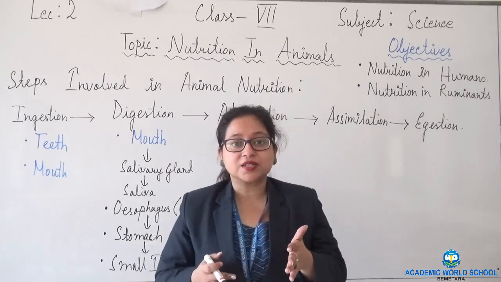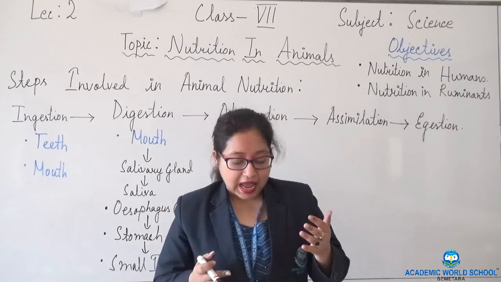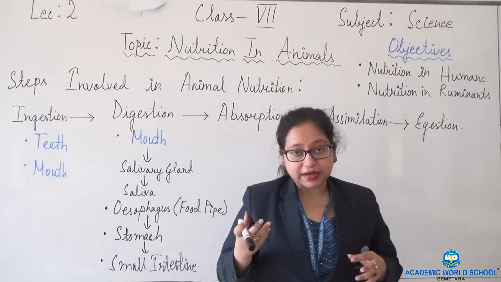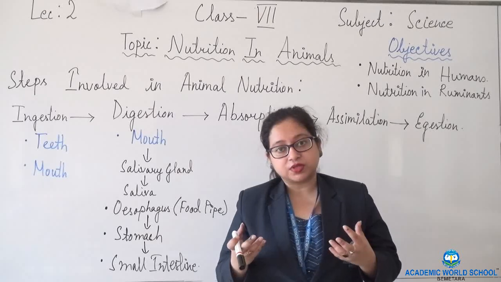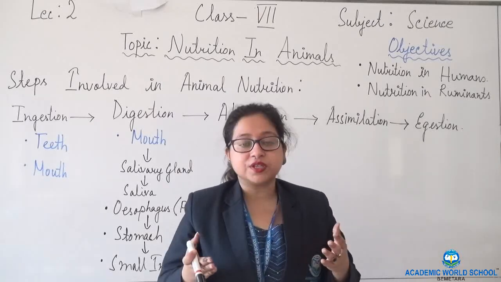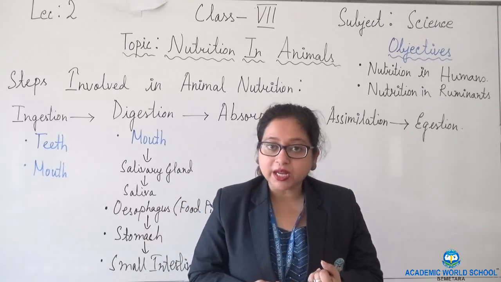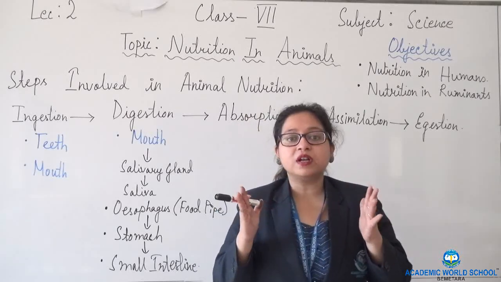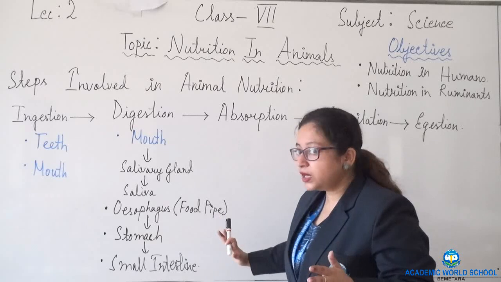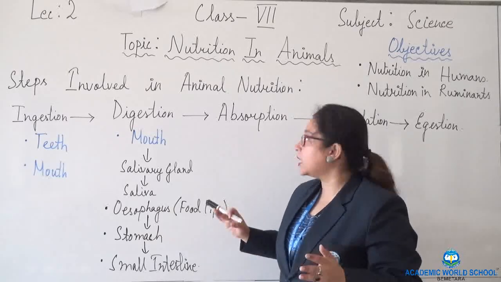Function of bile juice is to break the fat. And on the other side, the pancreas is present, which produces pancreatic juice. Function of pancreatic juice is to break down protein, carbohydrates and fats. So overall, digestion ends up in the small intestine.